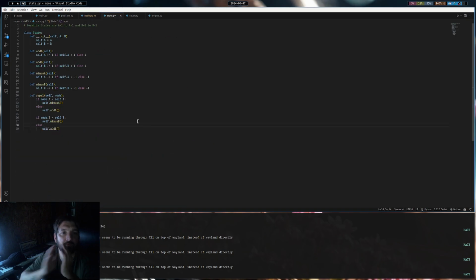So since we changed the logic in the other states, repel if node A is greater than 0, we want a minus 1, else if node A is less than 0, we want to add 1, and then we'll do the opposite here.